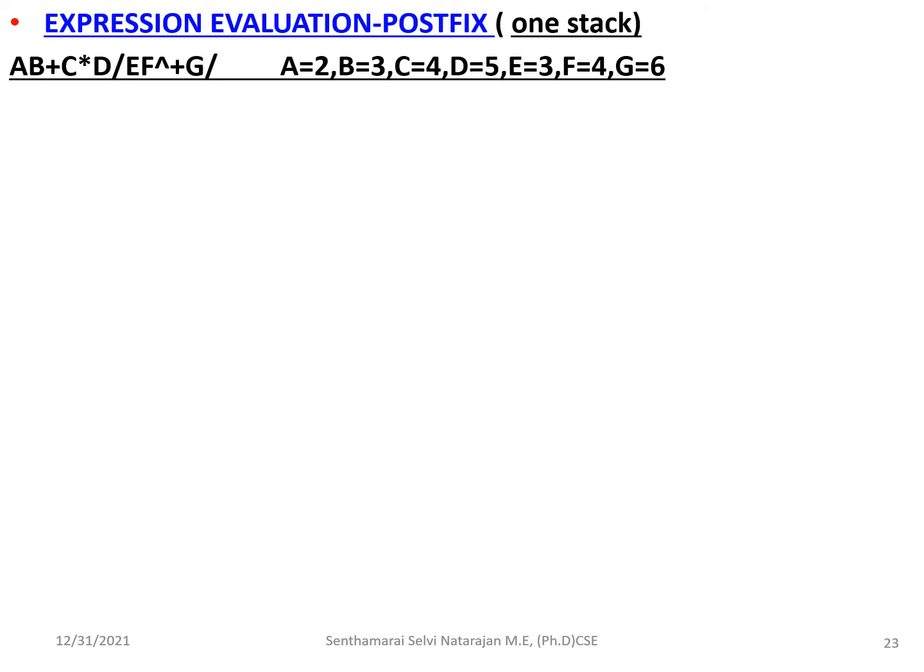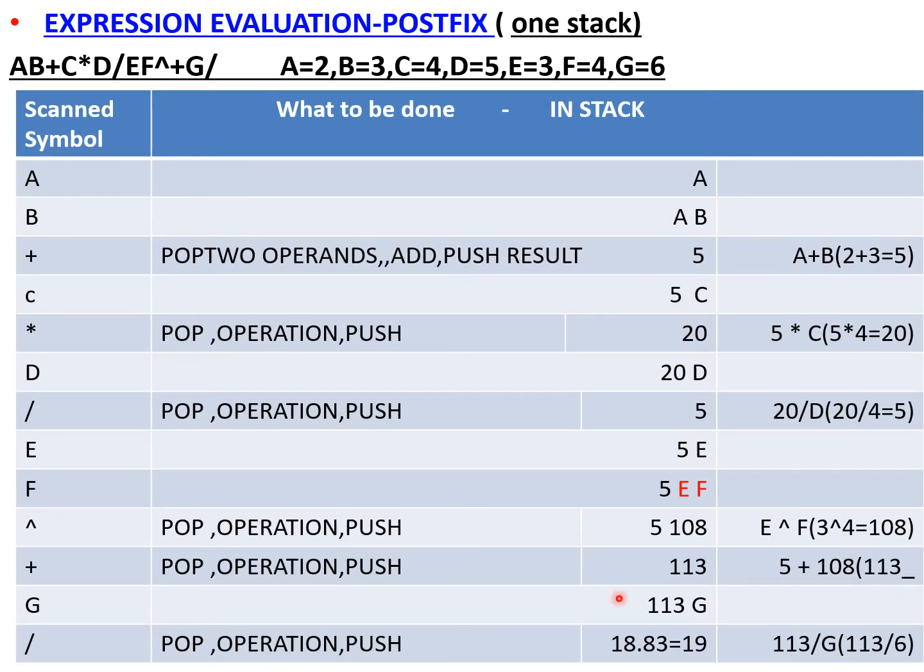So here we can see one example, that is, this is the postfix expression, and this is the value given to this expression. You see here how the expression is calculated. I have said, remember the algorithm, when there is an operand you have to push. So here A is pushed, and for B again it is an operand, push it. Pushing will be done at the top, so here B is the top element. Then the next operator: if it is a binary operator, pop two operands, then perform the operation and then push the result.